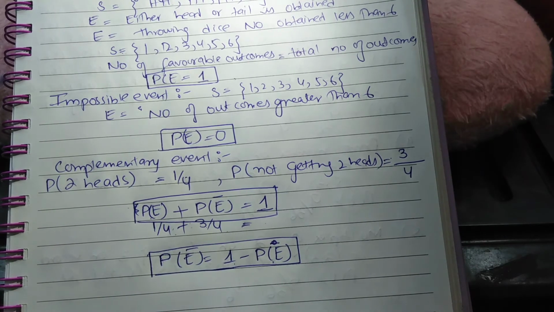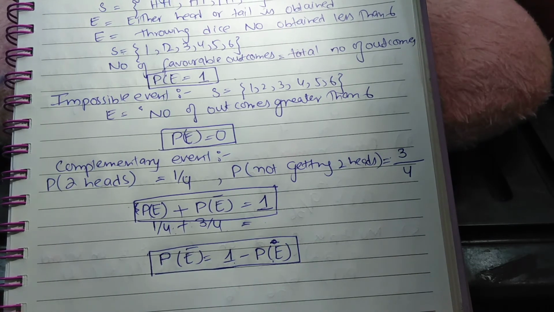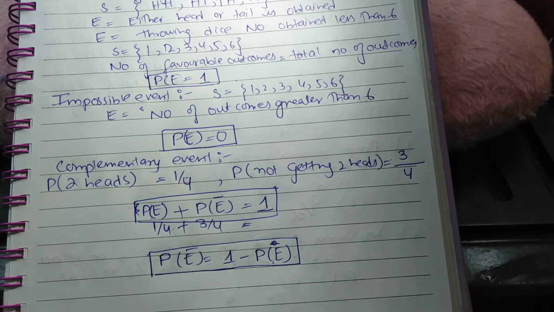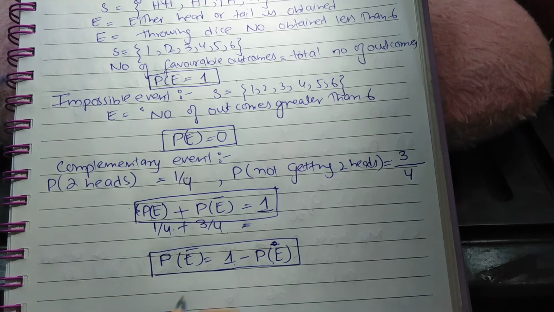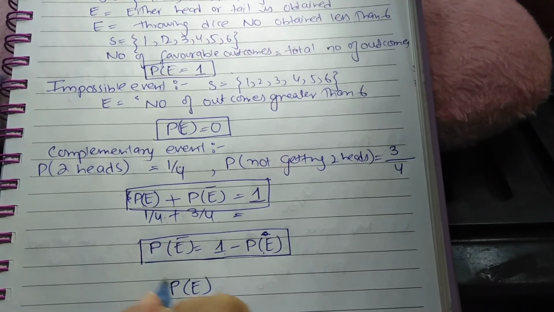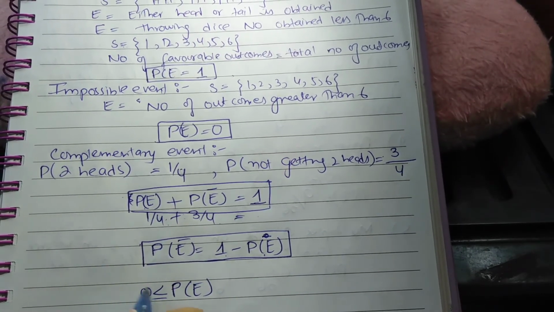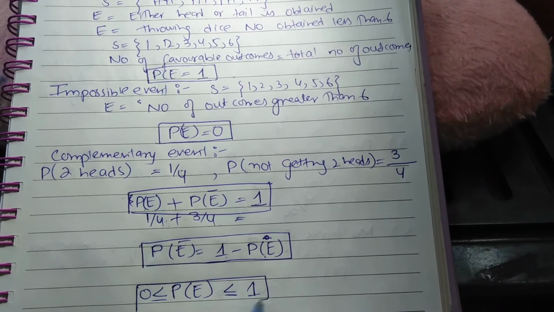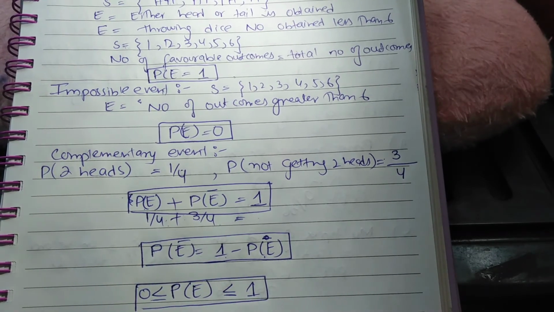All the other events which are not sure and not impossible, their probability will always lie between 0 and 1: it will always be greater than 0 and less than or equal to 1. This is another property of probability.